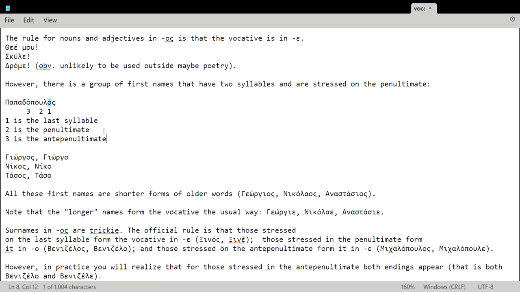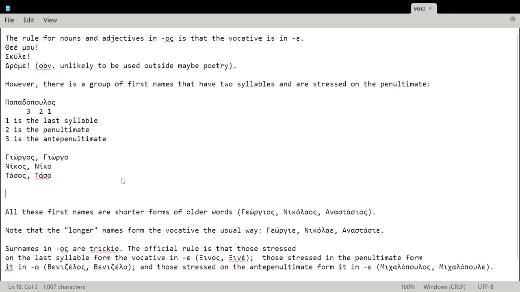Now, there is often an exception mentioned in relation to this group of words, like Pavlos, which can be formed both ways, Pavlo and Pavle. But it's important to know that Pavlos is not the shorter version of anything. Pavlos is Pavlos. That's the original form. So it makes sense that it can be both Pavlo and Pavle.